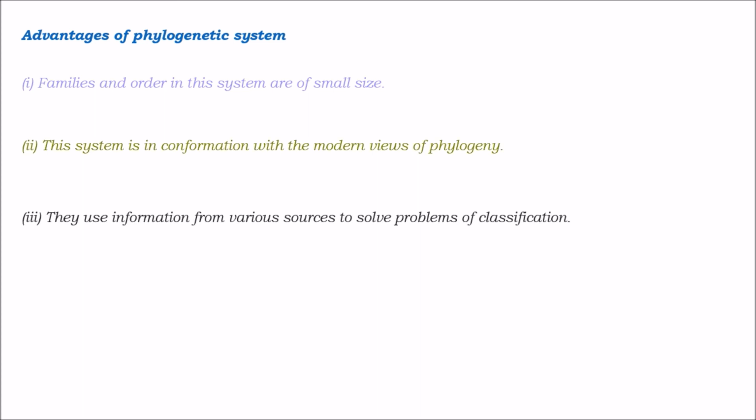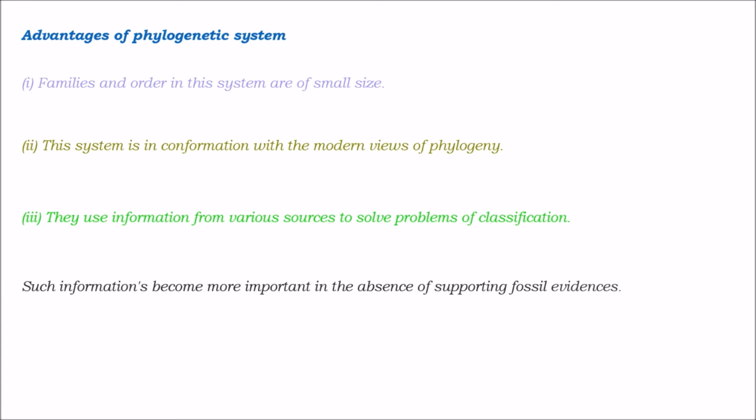They use information from various sources to solve problems of classification. Such information becomes more important in the absence of supporting fossil evidences. So what are the advantages of this system? Families and orders in this system are of small size, which will help to study more, and this system is in conformation with the modern views of phylogeny.